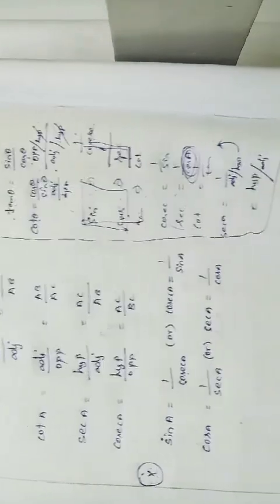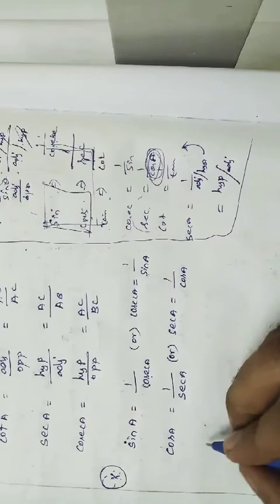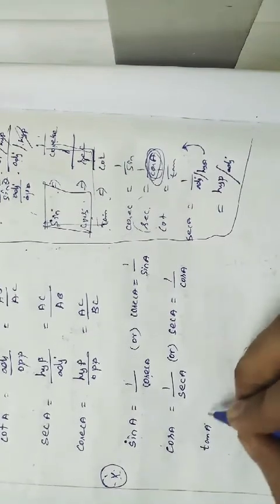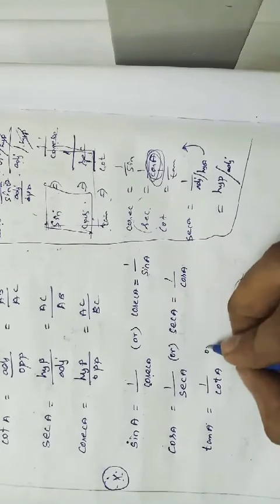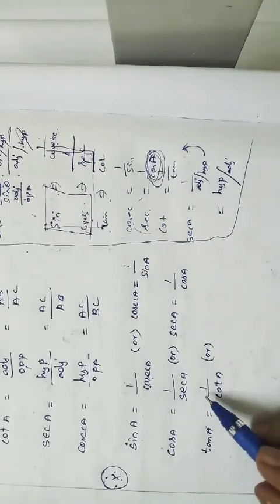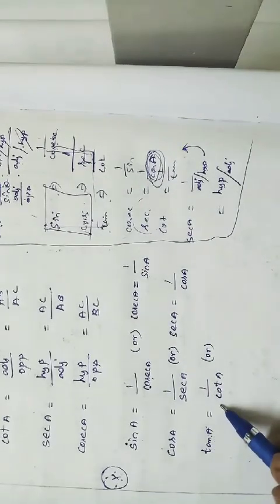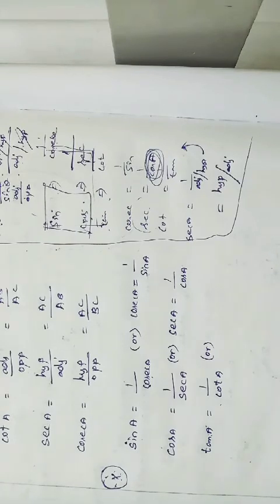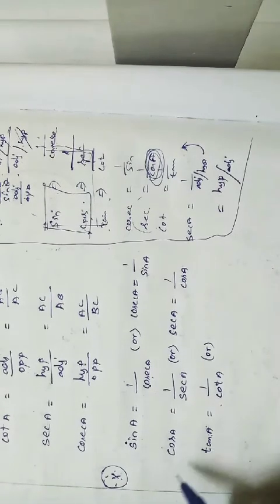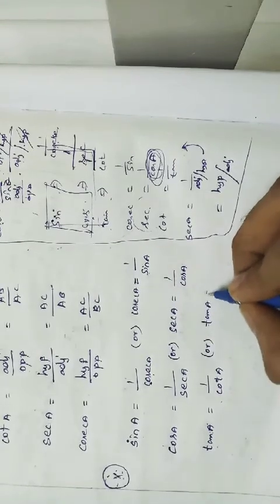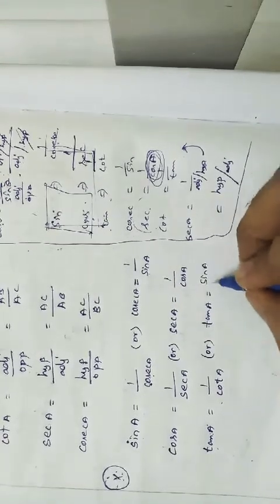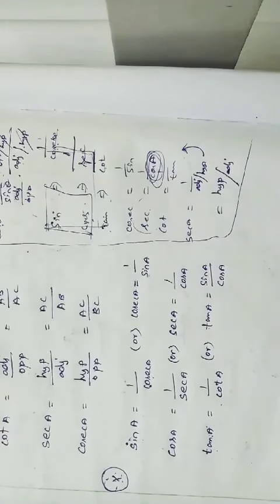1 by cos A. Still we are having tan and cot, right? So tan A is equal to 1 by cot A. I am writing tan A in terms of cot A. But suppose we needed tan A in terms of sin and cos, then tan A is equal to sin A divided by cos A.